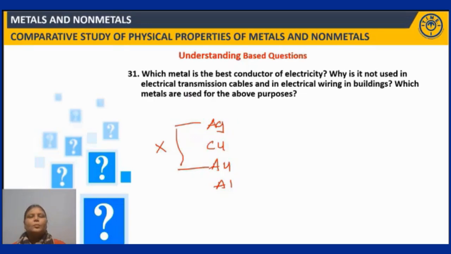Now coming to the next metal, it is copper. Copper is used in the electrical wirings in buildings. Right. In electrical wirings, we use copper. Now coming to electrical transmission cables, we use aluminium because aluminium is less expensive when compared to copper. Right. So as aluminium is more cost effective when compared to copper, aluminium is used in the electrical transmission cables while copper is used in the electrical wirings in buildings. Right? Fine. Next question.